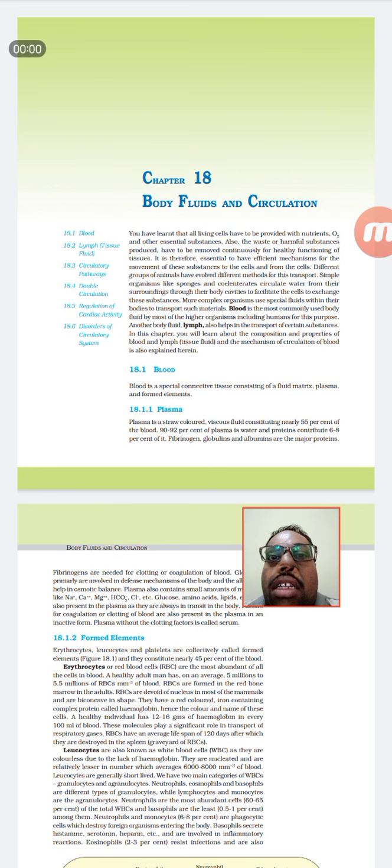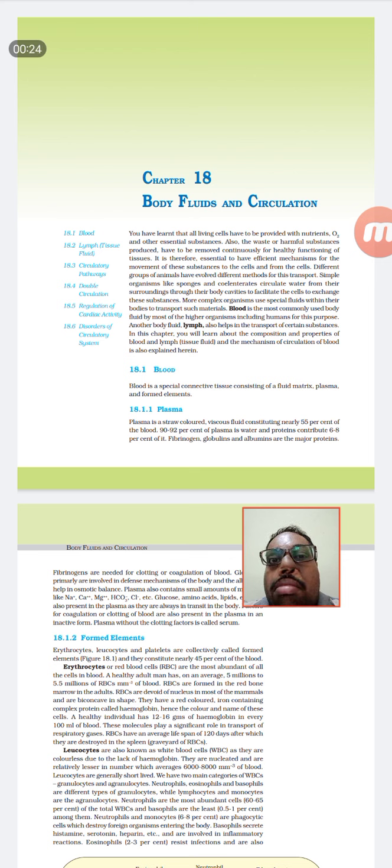Chapter 18, that is body fluids and circulation. In this chapter we will be discussing mostly blood and other circulating systems, especially the human circulatory system. Before we enter into this chapter, we should have a basic idea about blood.